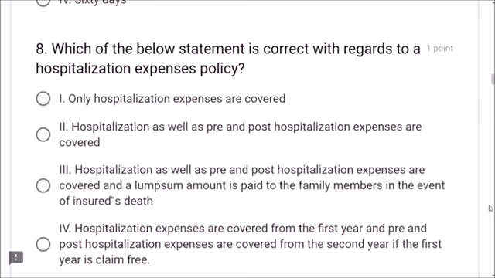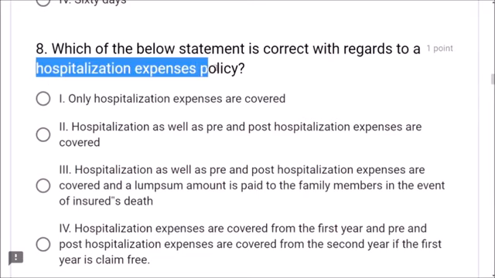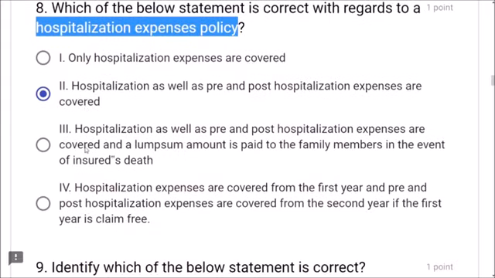Next, which of the below statement is correct with regards to a hospitalization expenses policy? What is hospitalization expenses policy? Only hospitalization expenses are covered? No. Hospitalization as well as pre and post hospitalization expenses are covered is hospitalization expenses policy. Dear friends, this is correct answer. Number 2 is correct answer.